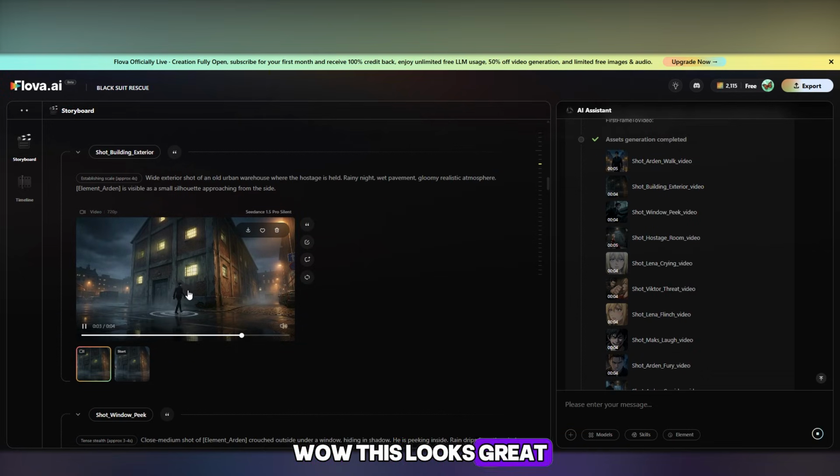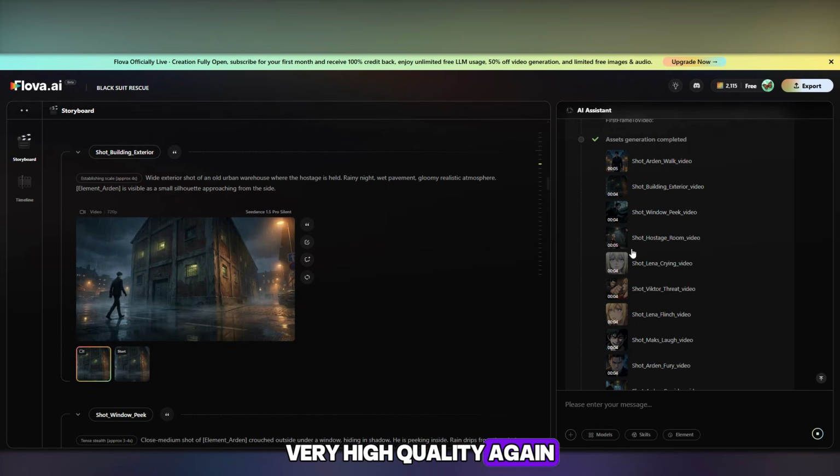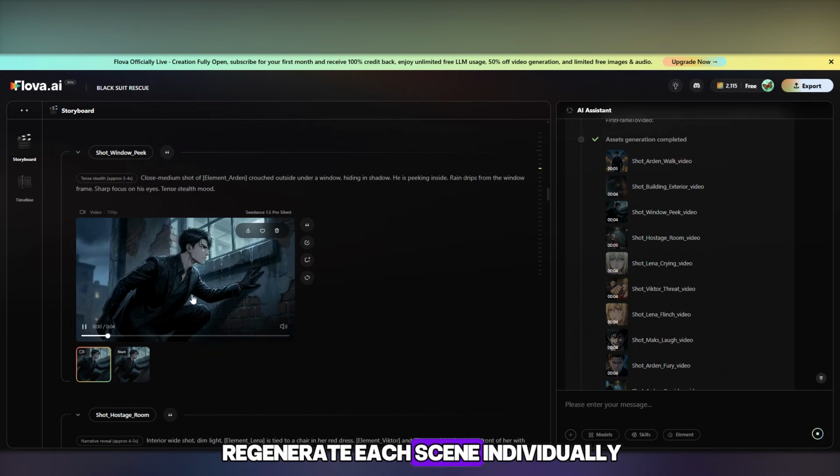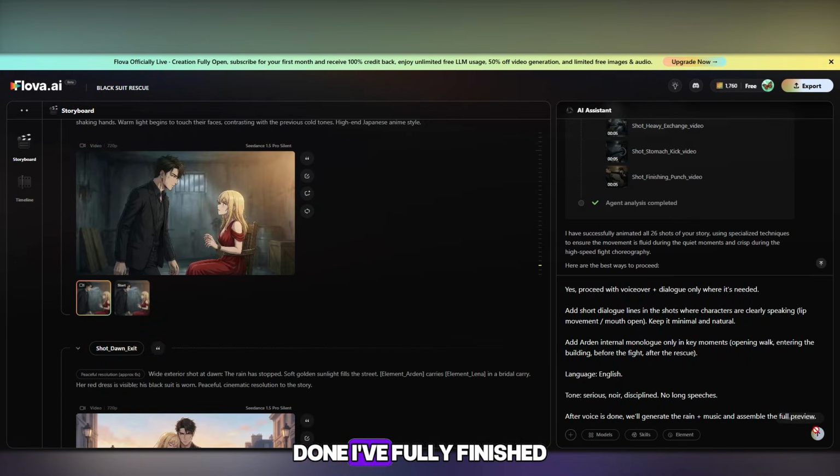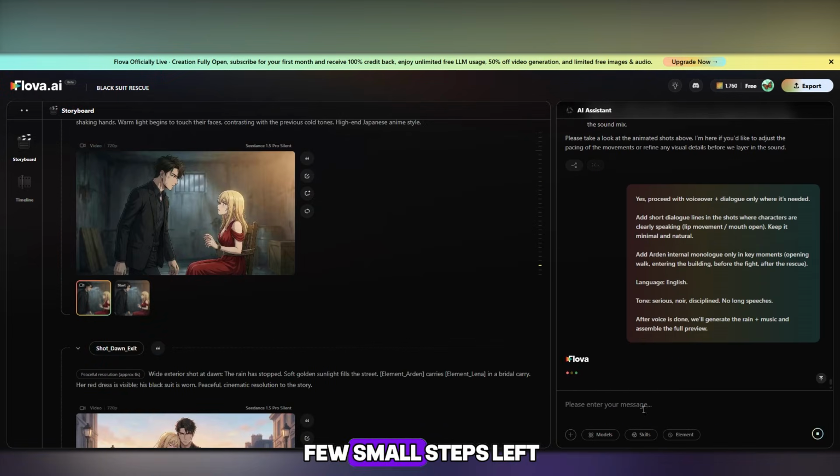Wow, this looks great, very high quality. Again, if needed, you can regenerate each scene individually. We wait until all images are animated. Done. I've fully finished. There are just a few small steps left, and we can export the entire project.